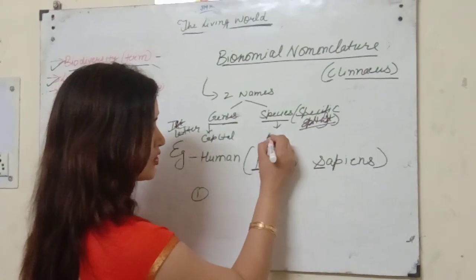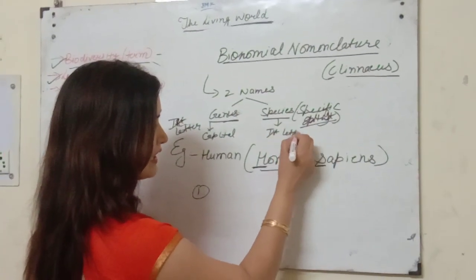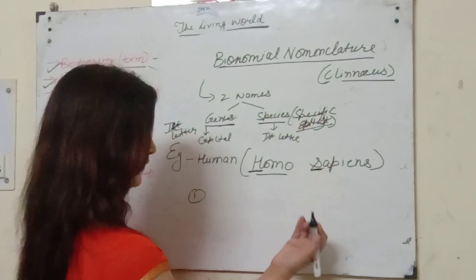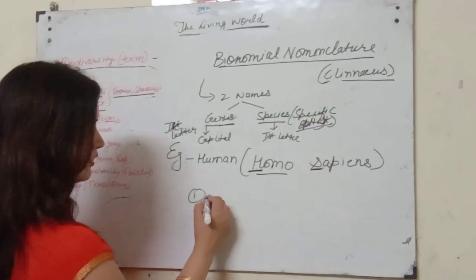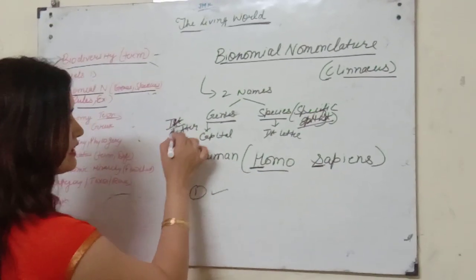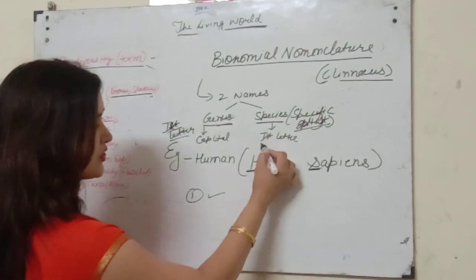First letter is small. Alright, so this is the first rule: the first letter of the genus is capital and the first letter of the species is small.